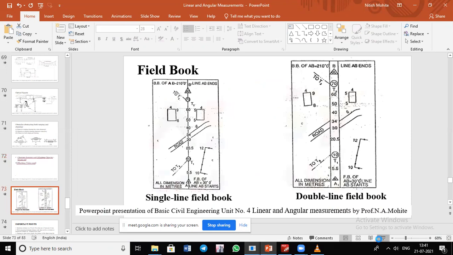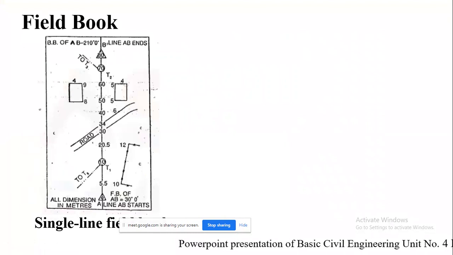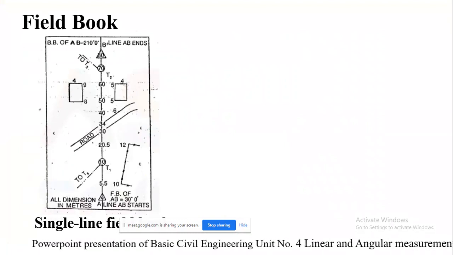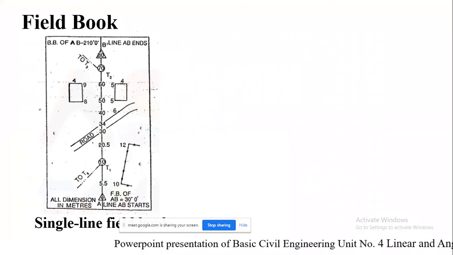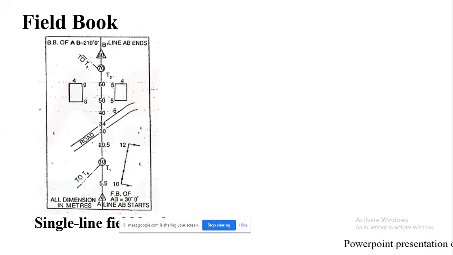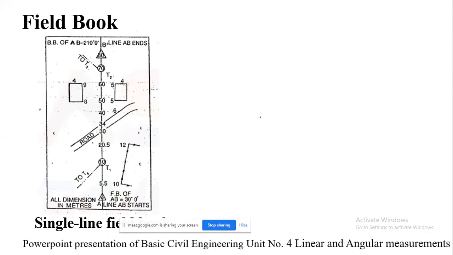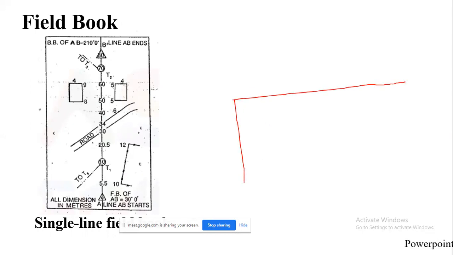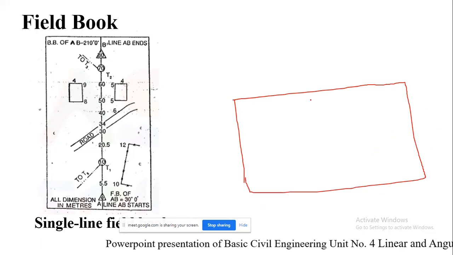Now moving further. As I told you, whatever links we have taken, we are going to locate them in the field book. This field book is one kind of notebook in which field measurements are noted. The size of such a field book is 20 centimeter by 12 centimeter, which opens lengthwise. 20 centimeter is like this, horizontal. I'll just mark it here. It is rectangular like this, 20 centimeter and 12 centimeter. So it opens like this.